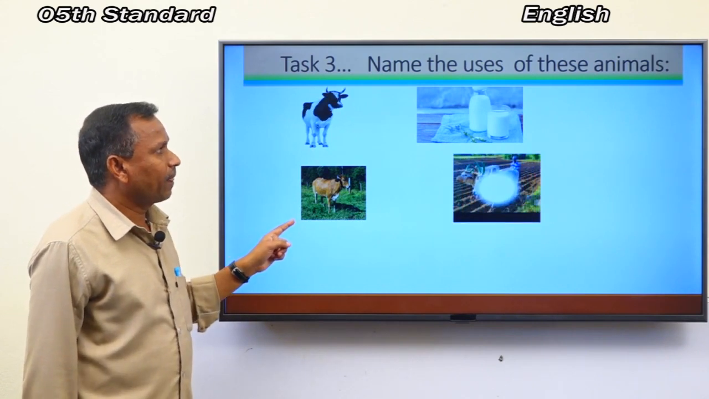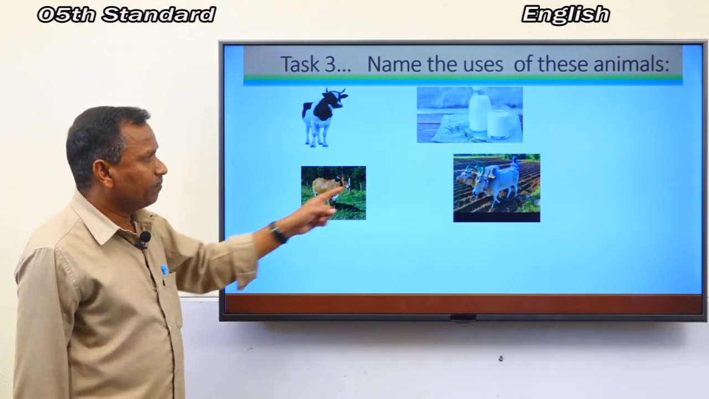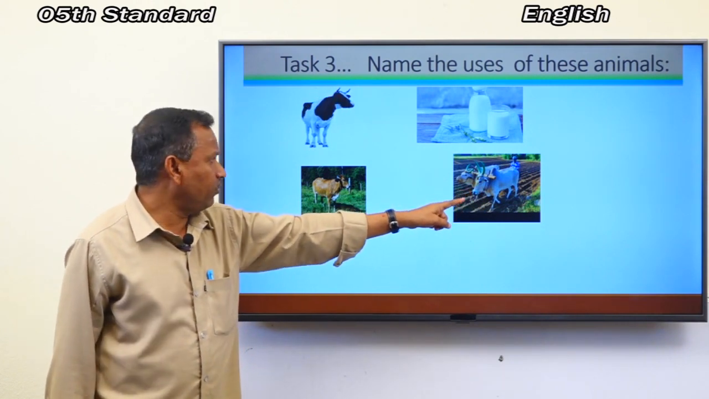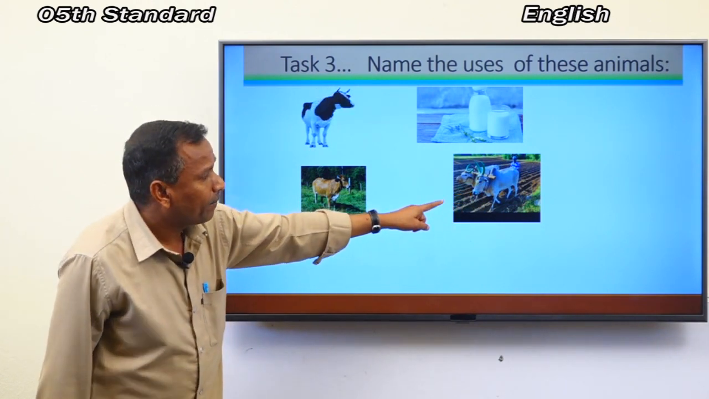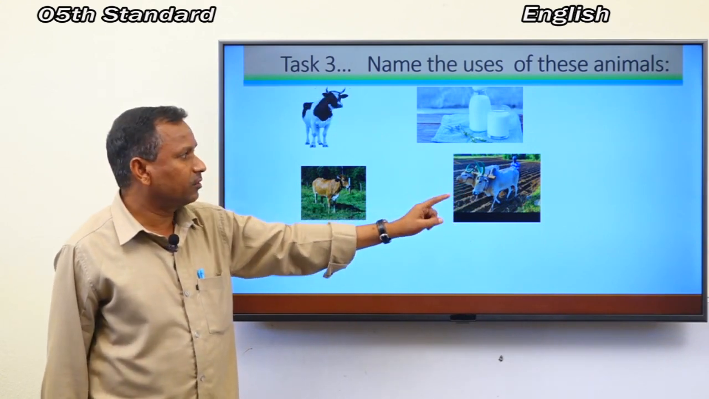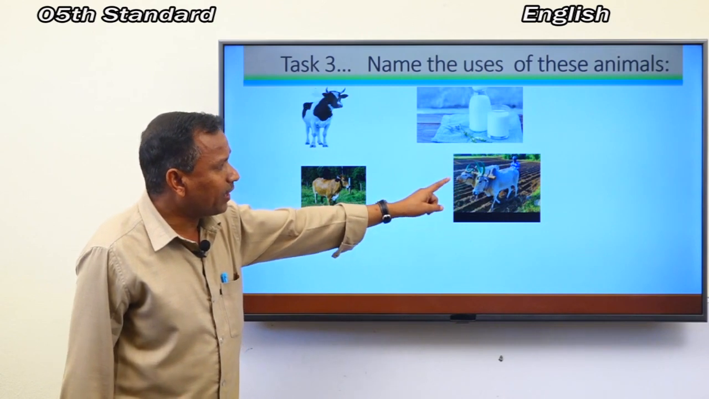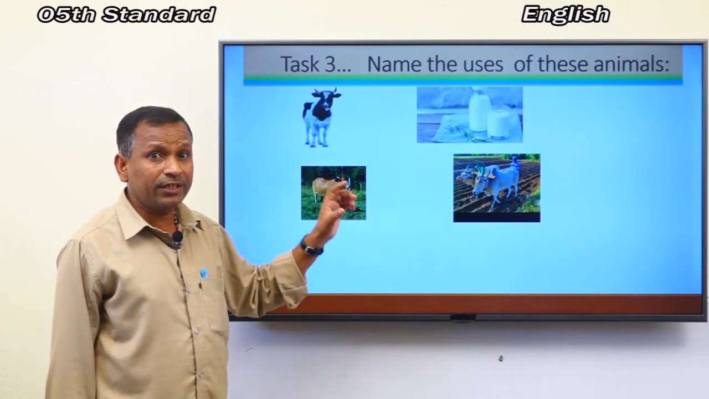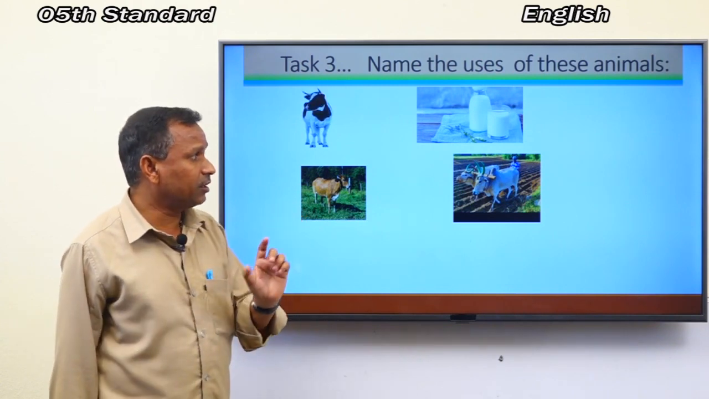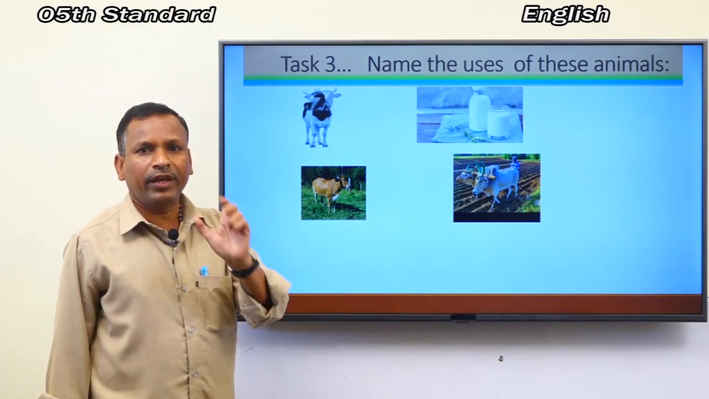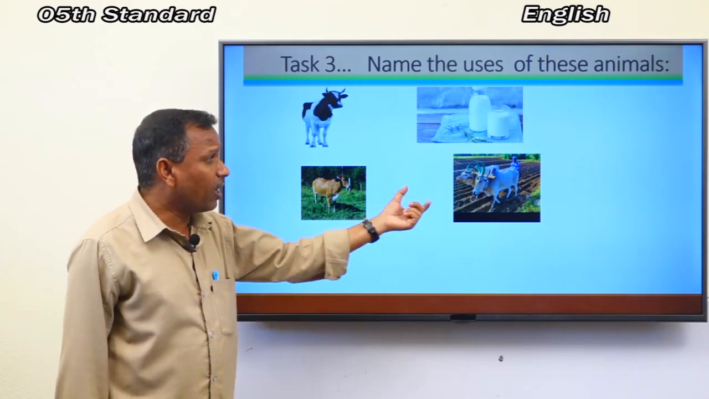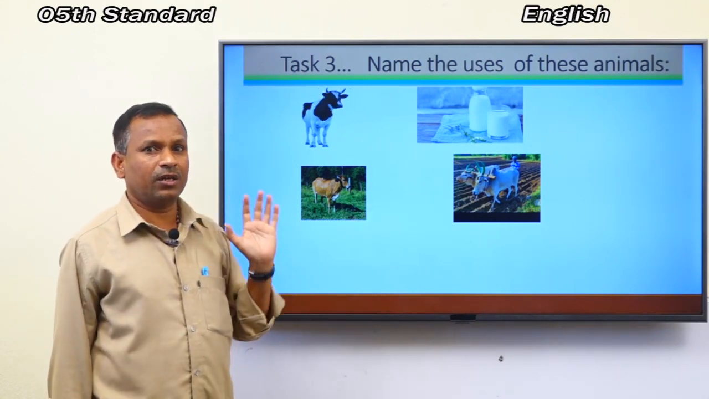Next one. Then, what is it? Can you guess? Ox and ox. Oxen. There is a man. What is he doing there? Guess it. Yes. He is plowing the field. He is a farmer. Okay.